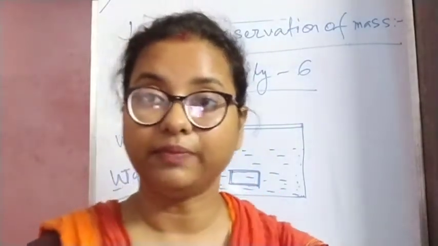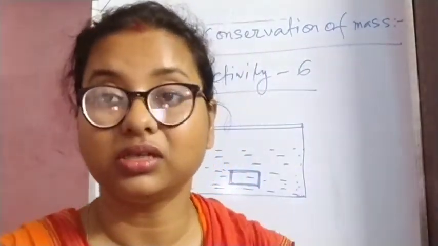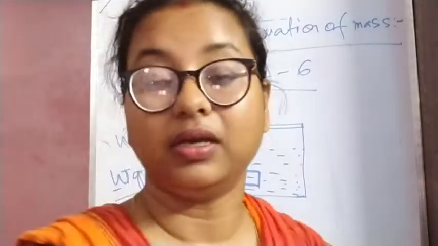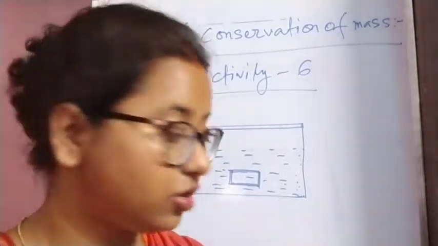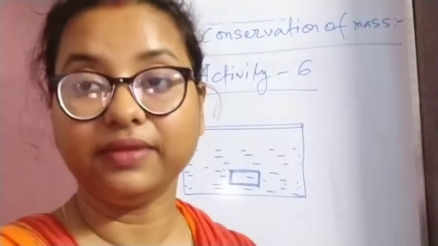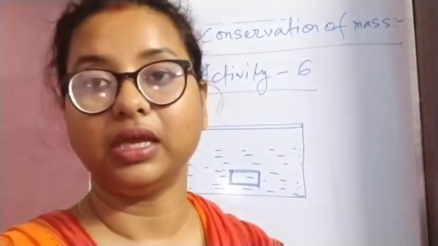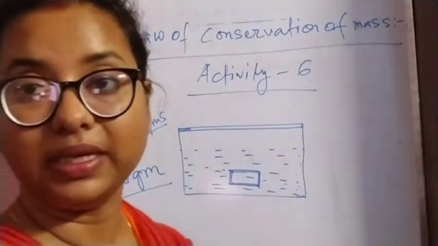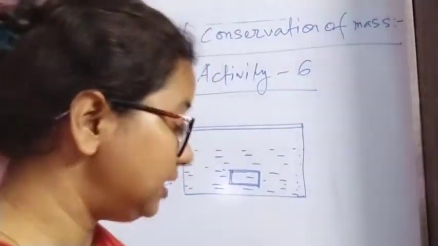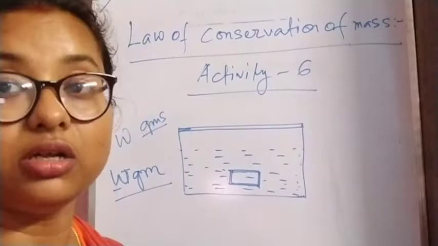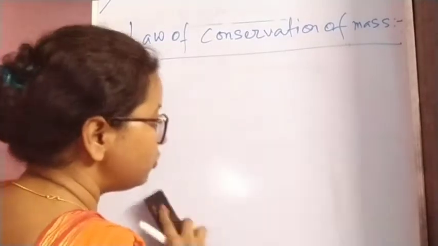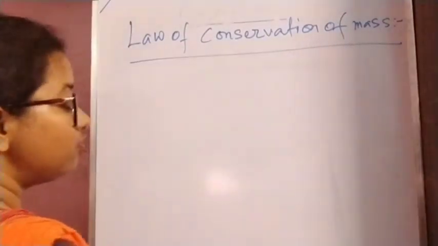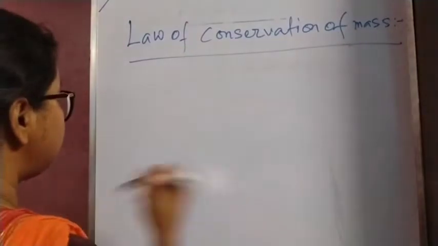Now there are some reactions where apparently it is observed that the mass is not conserved. That means during the reaction, before the reaction and after the reaction, the mass of the product and the reactant are not matching. But actually if we see the facts properly, then we will see that the mass is being conserved in those reactions as well. So the first reaction, which is a very common reaction, is the burning of wood or paper. So in this reaction, what happens?